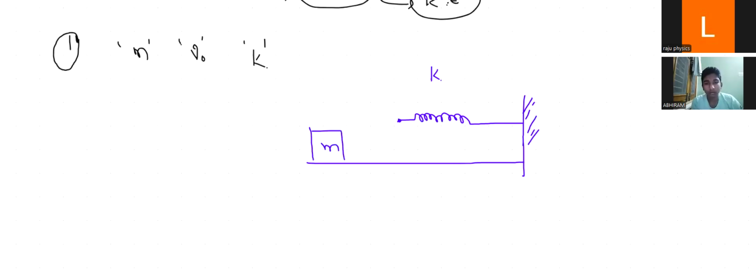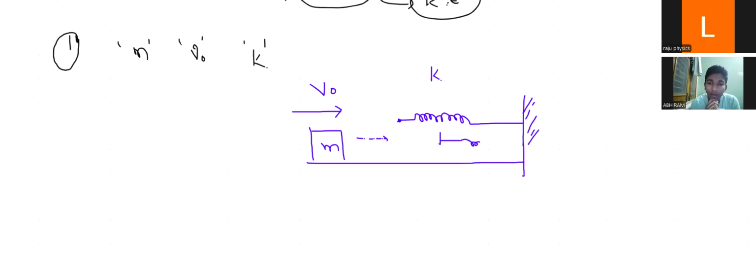This block is moving with the initial speed v naught. This block is hitting the spring. The block is moving like this, so it hits, and then your spring is compressing, Abhi. Your spring is compressed up to here. Originally the spring is here. After the block hits, your spring compresses like this, up to here.